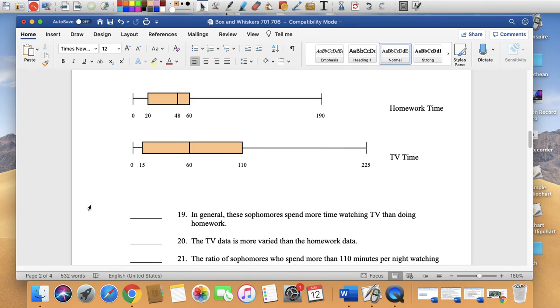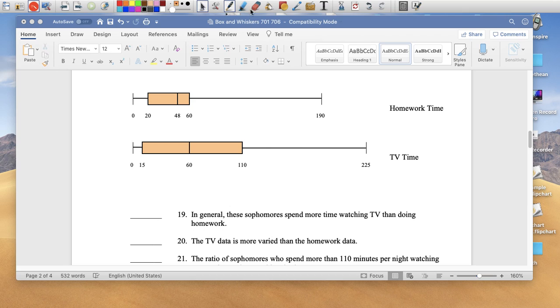19. In general, these sophomores spend more time watching TV than doing homework. In general, sophomores spend more time watching TV. Well, 50% of sophomores, right? Can you say that?